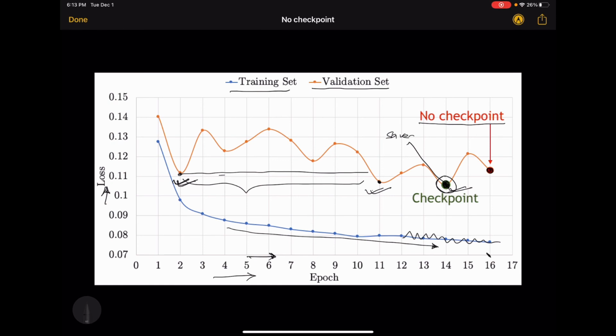Something that we have to remember when we do checkpointing is to load this model again after finishing the training. So after we do model.fit, we also have to do model.load, with whatever file name we specified, to load the model back again.